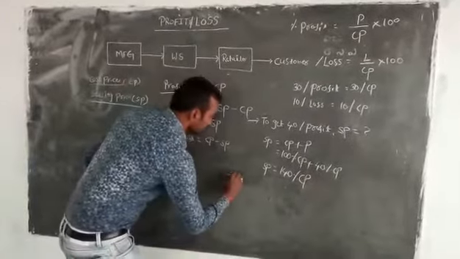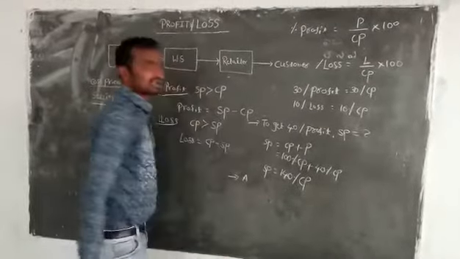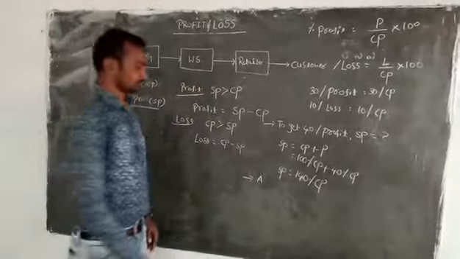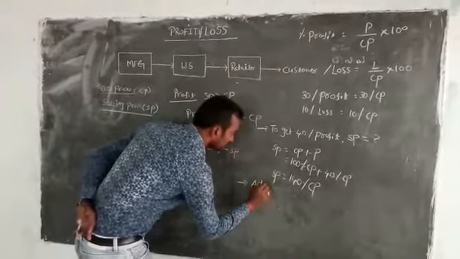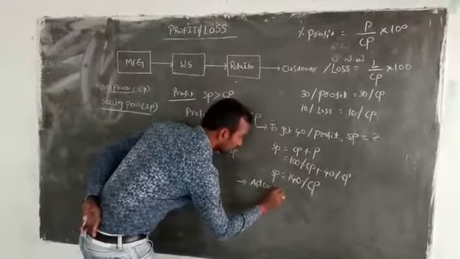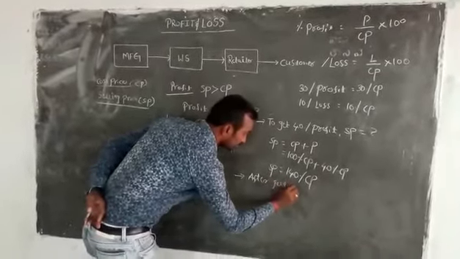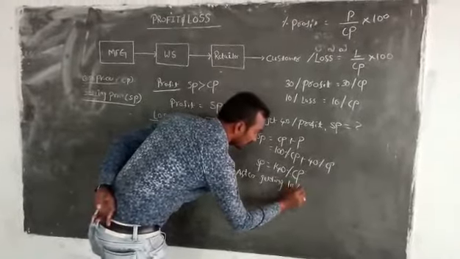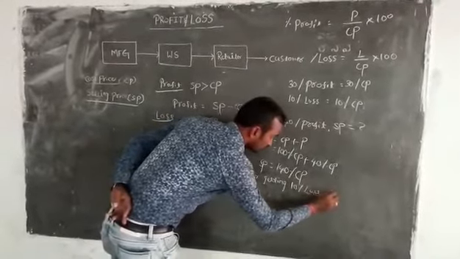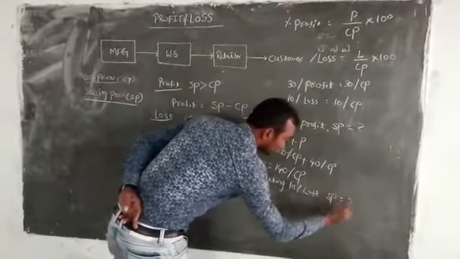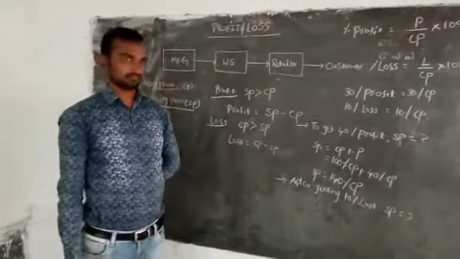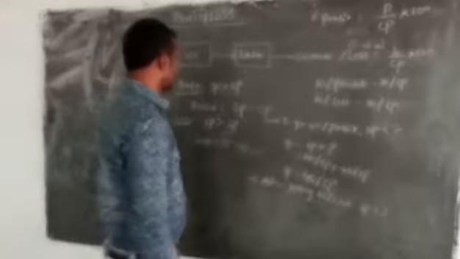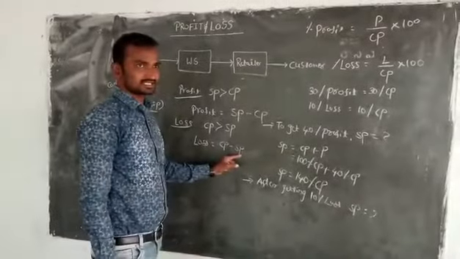Suppose a person is suffering a loss, say 10% loss. After getting 10% loss, the selling price is how much? This is my question. Already we have the formula for loss: loss equals cost price minus selling price.